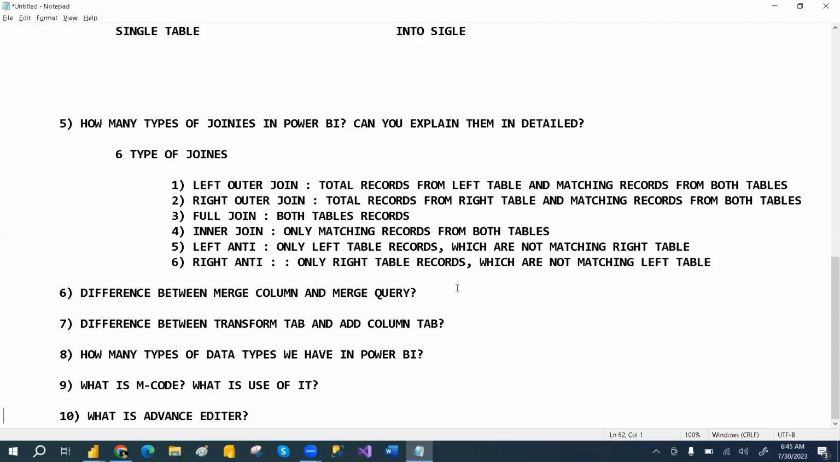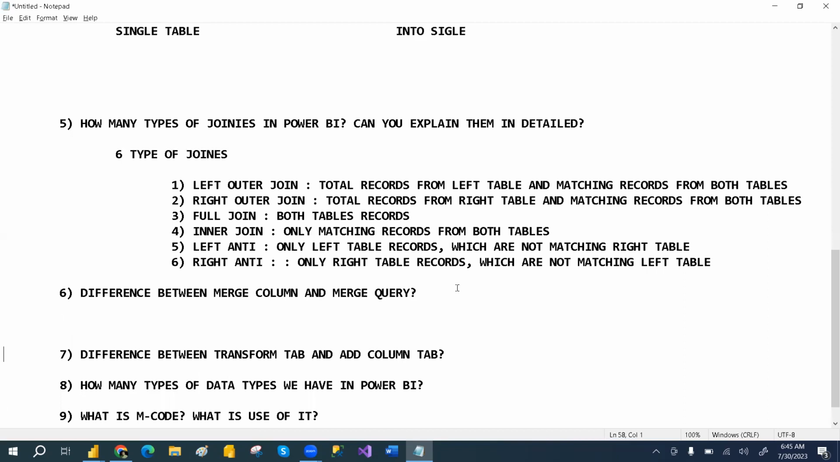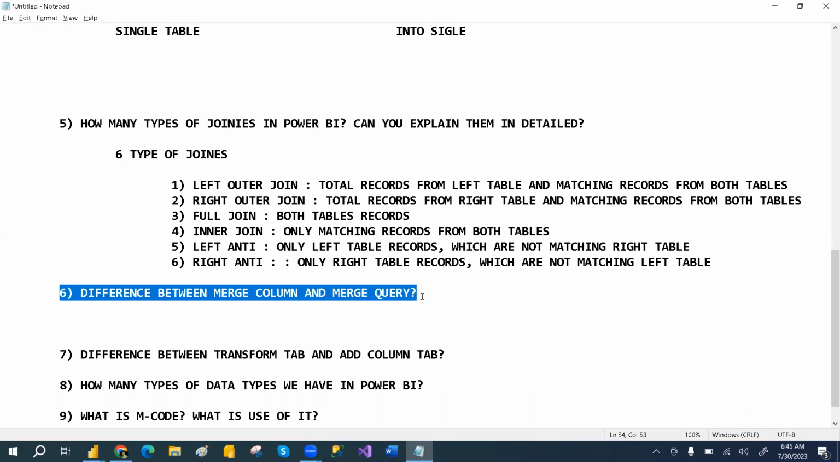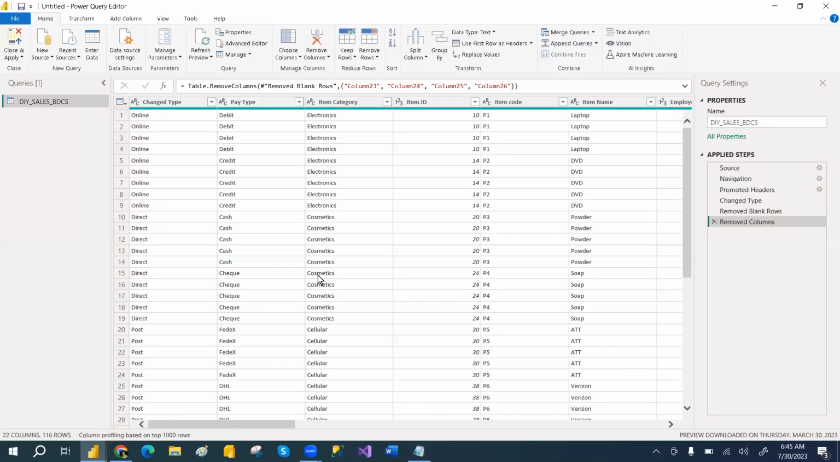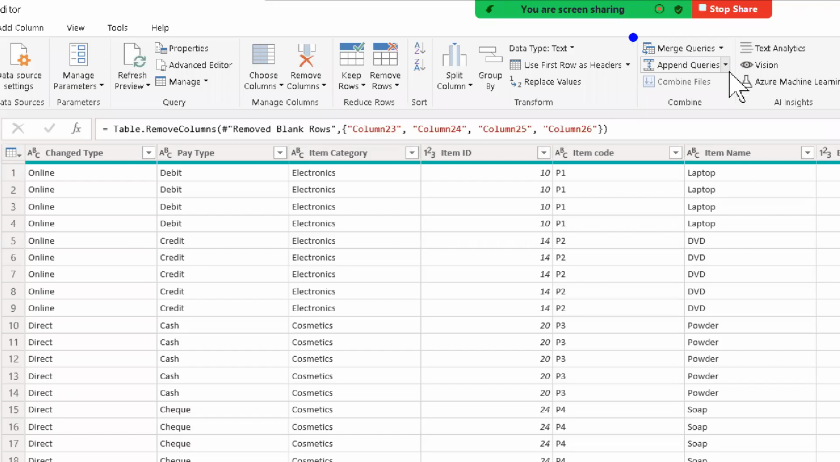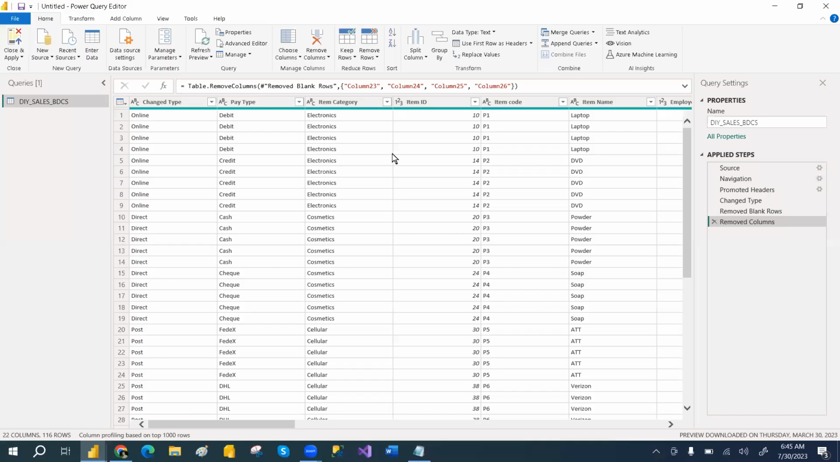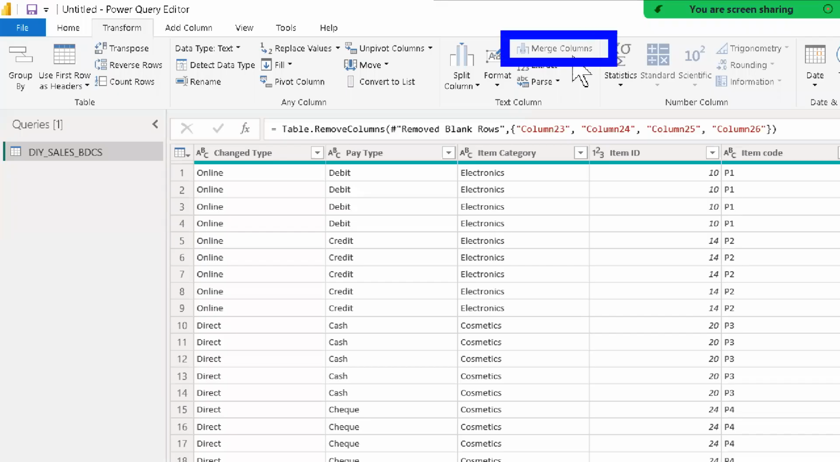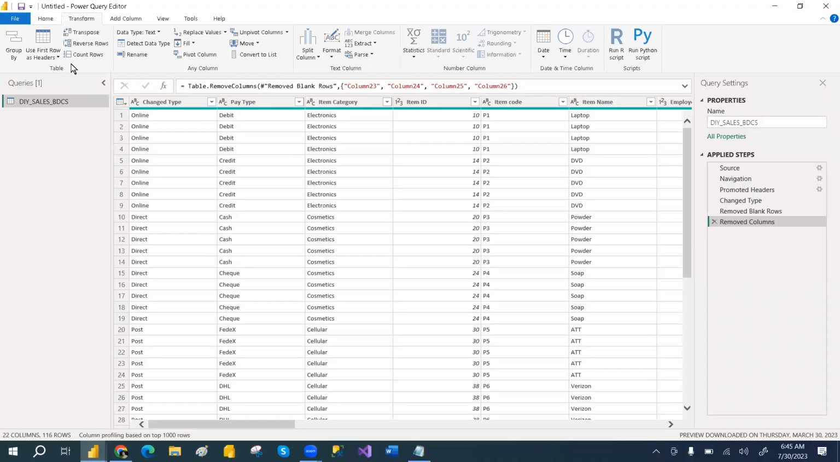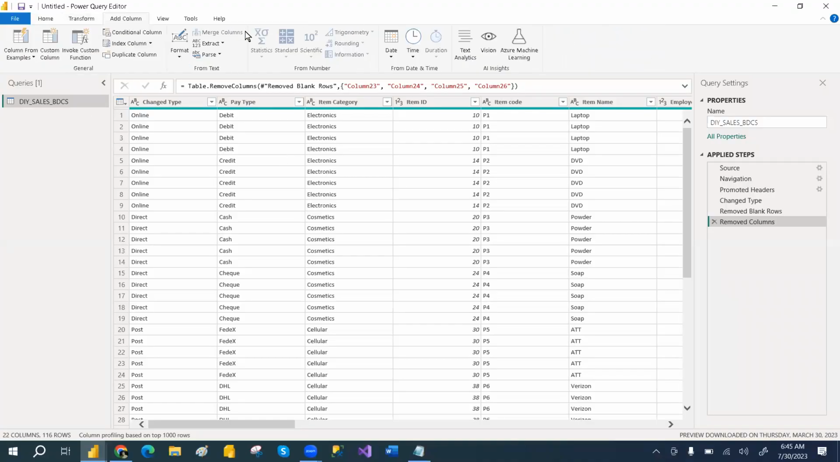And people try to confuse you. What is the difference between merge column and merge query? We have merge query and merge column also, guys. If you go to the home tab, here is the merge query. Then where is the merge column? If you go to the transform tab, here is the merge column. You can even go to the add column tab, and there also you have the merge column.